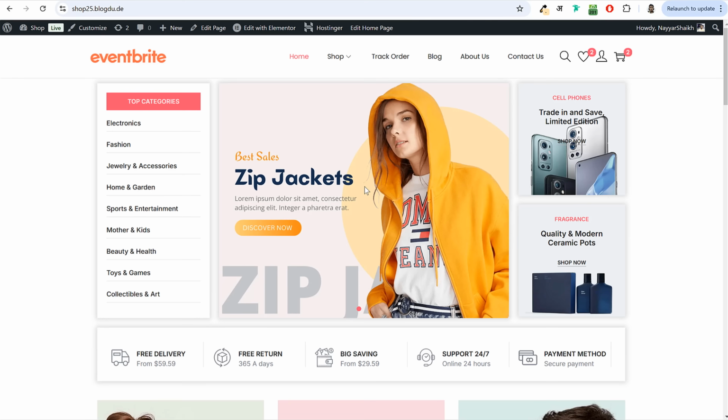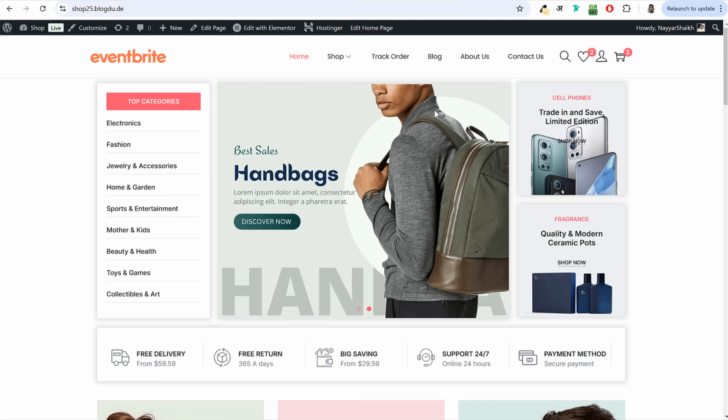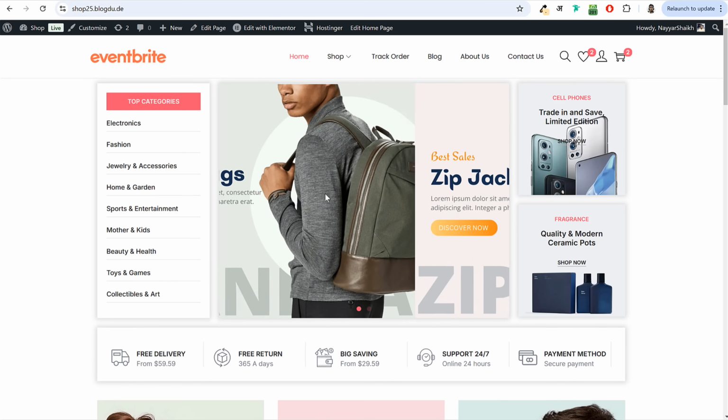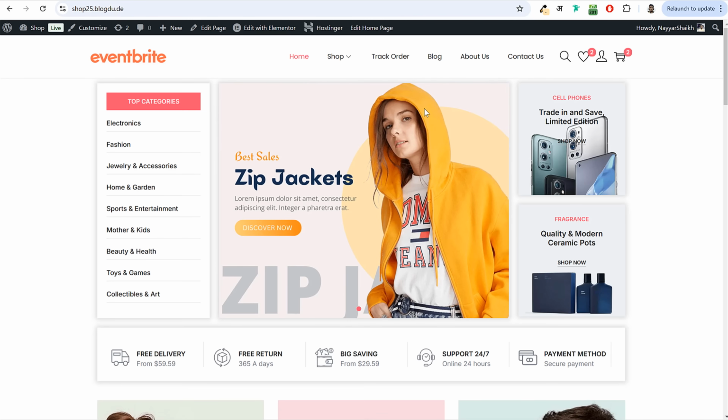Now, first of all, in both the banners, you can see we have this image, whether it be this image or this image. So first of all, we have to get an image like this. That image should be free. It should be a high quality, professional image, and it should not have any copyright issues. So let's see how we can do that.